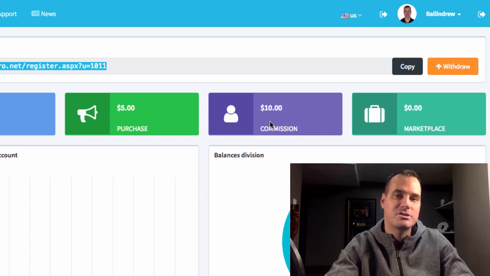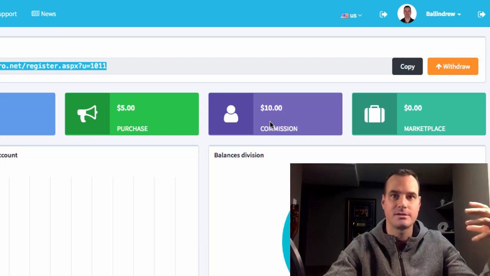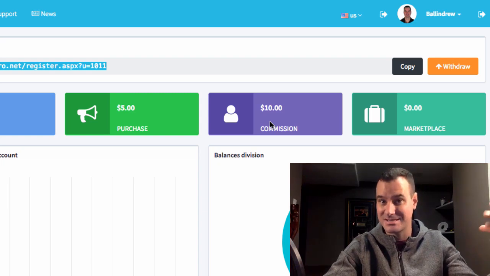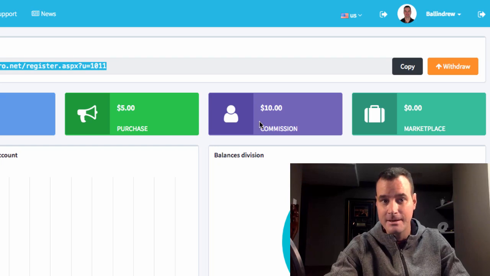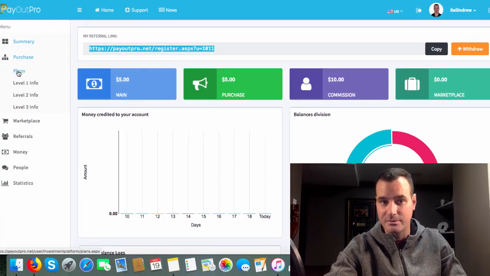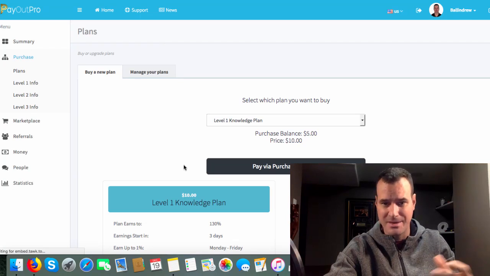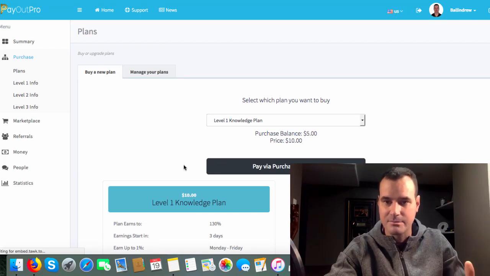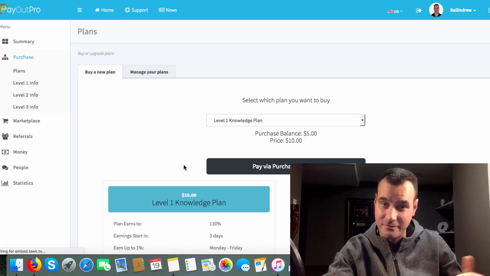How the commission structure works is it's 10% of what your referrals are earning. That's the commissions, 10% of what they're earning. And it's all been factored into the plans, guys. If we just shoot on over here to the plans, I'll do this really fast so we can explain the commissions. I know a lot of people might be asking, I don't understand how this commission works, because it's different, guys. Commission does not relate to the ad funds, okay?